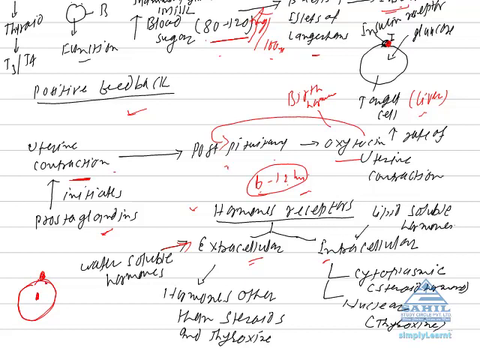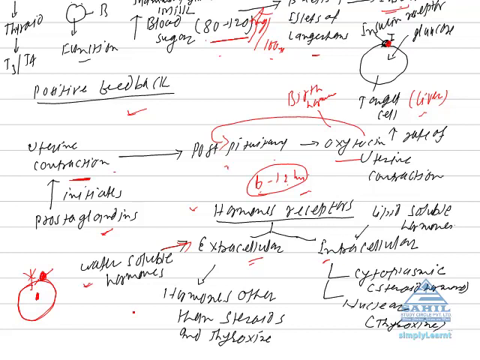If the receptor is present on the surface of the target cell, such receptors are called extracellular receptors. Water soluble hormones have extracellular receptors. Because they are not lipid soluble, they are water soluble, they cannot enter the target cell. So their receptors are present outside on the surface of the cell.